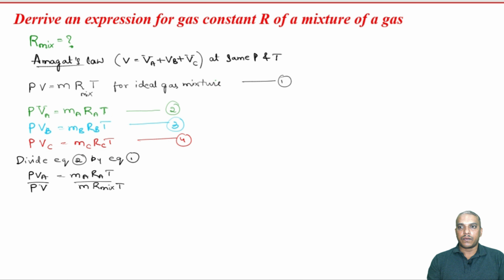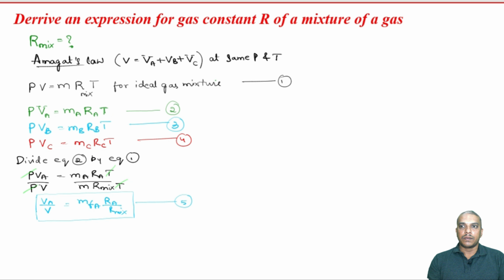Let us cancel out the total pressure and the temperature, then we will remain with VA by V is equal to MA by M, which I am calling the mass fraction of A, and let this be RA by R mix. Okay. Now, let us call this equation 5.